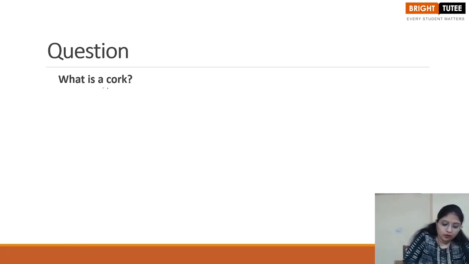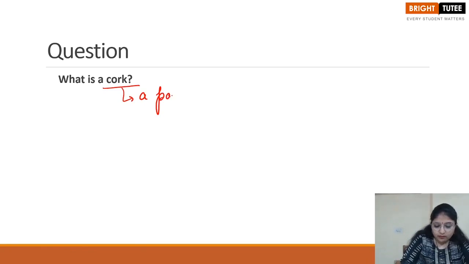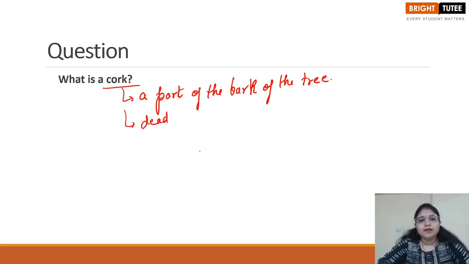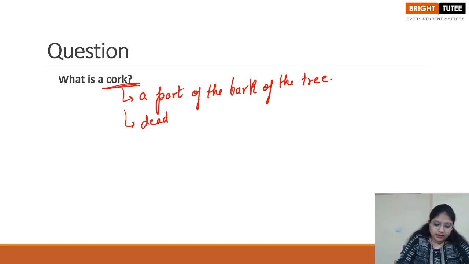What is a cork? So cork is basically a part of the bark of the tree, right? And it is dead, and when we say cork, it is usually used as caps on the bottles of wines and different other bottles. So it's a dead cell. It is made up of dead cells, right? And it is a part of the bark of the tree.